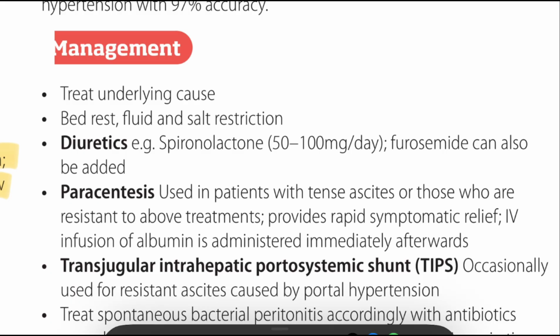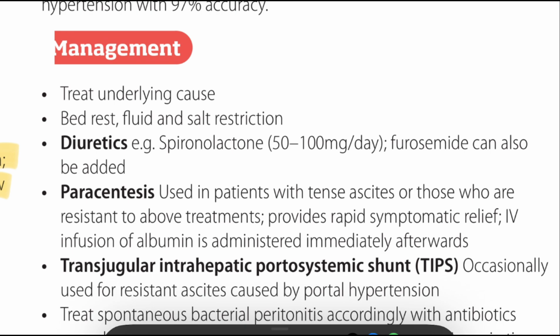So in management, we have to address sodium retention. So salt restriction: less than 2 grams per day of sodium, and 5 grams of salt per day we can use. We have to do fluid restriction only if there is severe hyponatremia, and we have to stop alcohol completely.